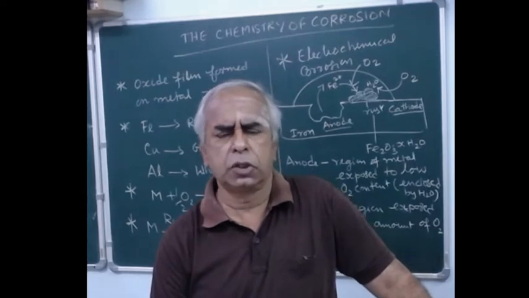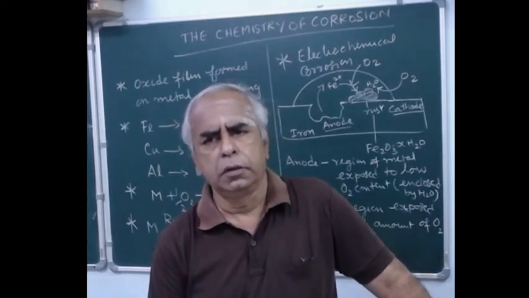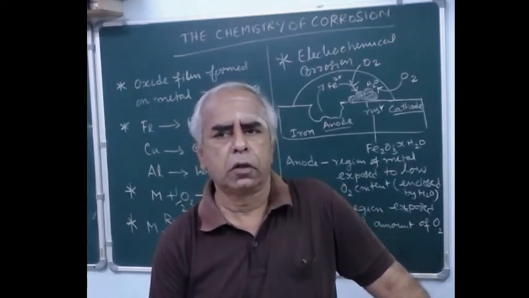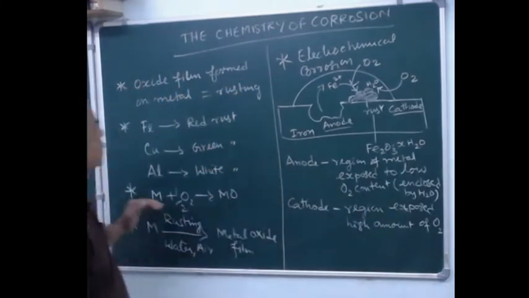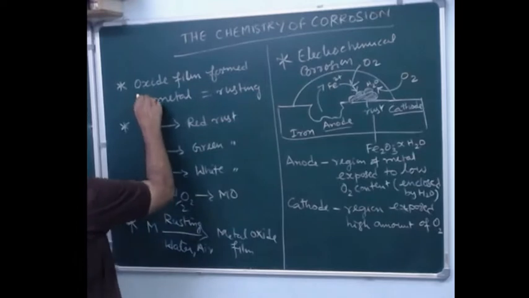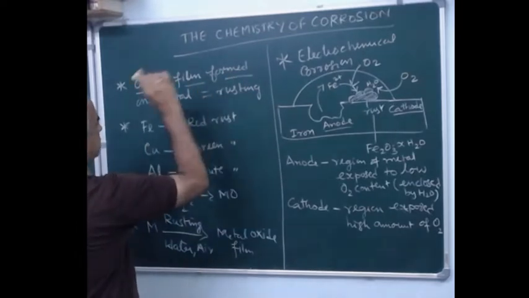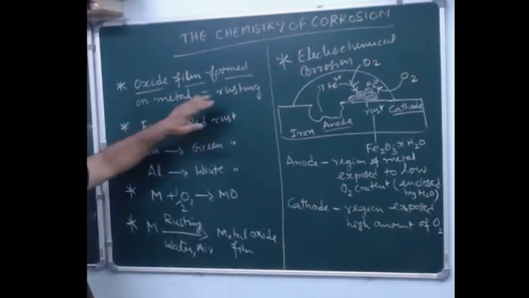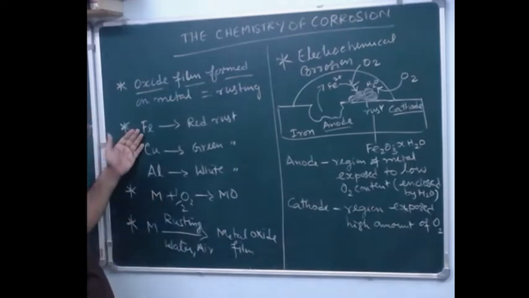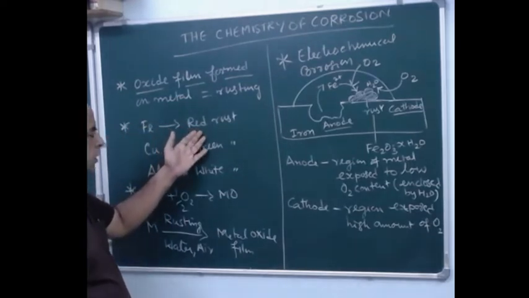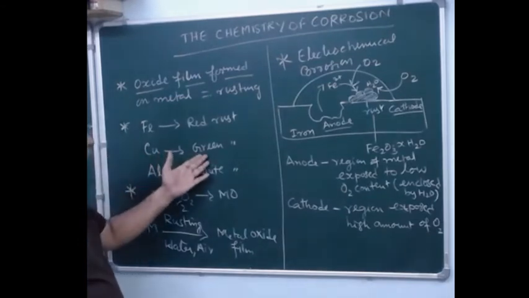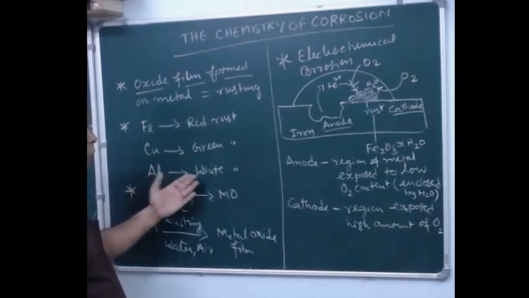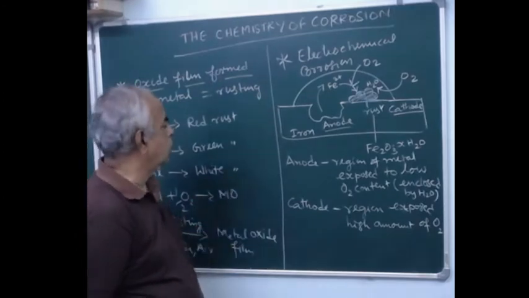Corrosion is the biggest issue in the Indian economy, not only in the Indian economy, but the global economy. Here, corrosion is nothing but rusting, that is, the oxide film formation on a metal. In the case of iron, you get red rust, in the case of copper, green rust, and in the case of aluminium, white rust is formed.